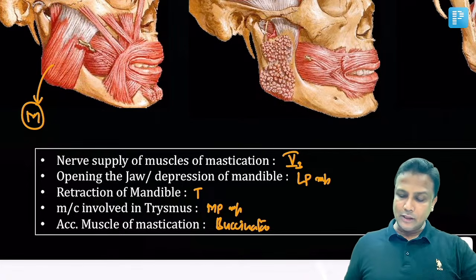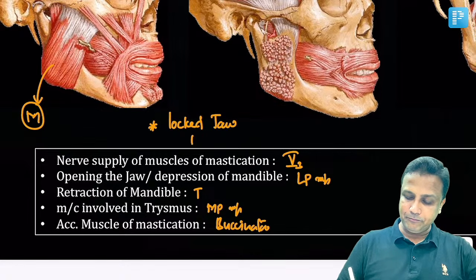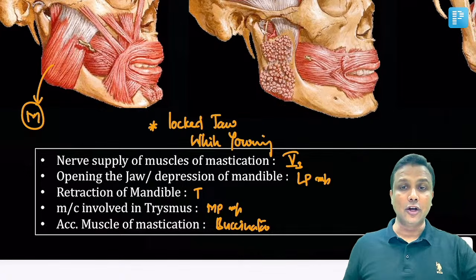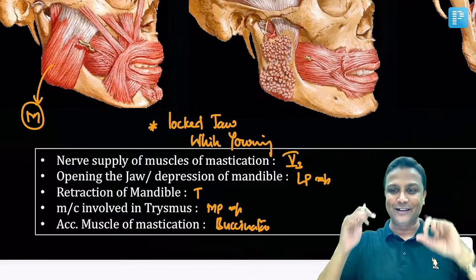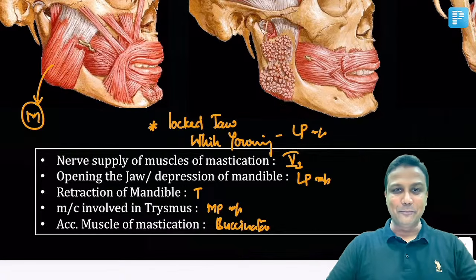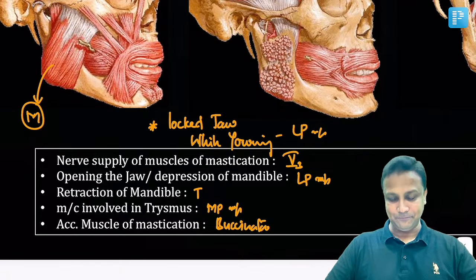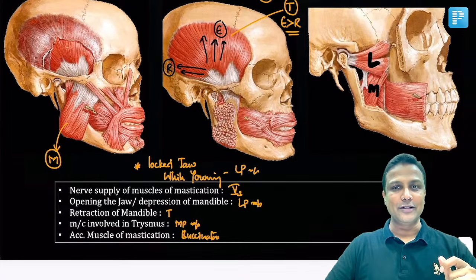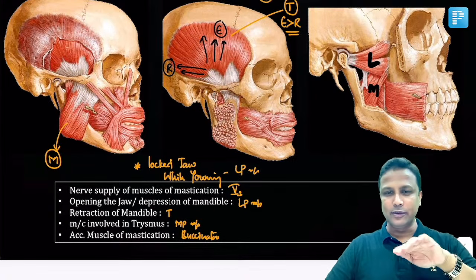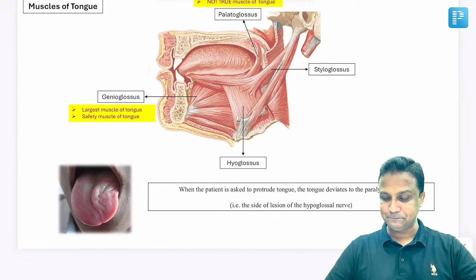ठीक है ना? Now after learning all this, please remember one more question was asked in your exam, sir. Locked jaw while yawning. They did not ask you the question directly like which muscle is involved in locked jaw. Locked jaw while yawning. Yawning, you're opening the mouth. So then the answer has to be lateral pterygoid. Locked jaw देखते ही वहां पर आंसर medial pterygoid मार्क मत करिए सर, ठीक है ना? Locked jaw while yawning, it is lateral pterygoid. Definitely यहाँ से एक सवाल आएगा. और muscles of mastication, ये 5 पॉइंट अगर आप पढ़ोगे तो you will be able to solve each and every question here, sir. Moving ahead with the next topic now, tongue topic.